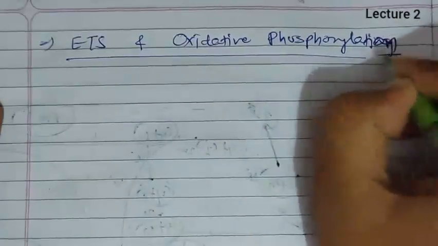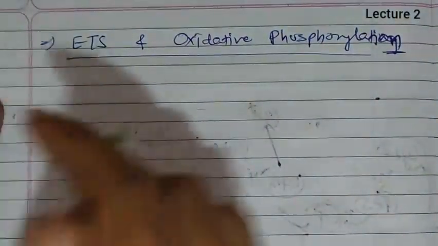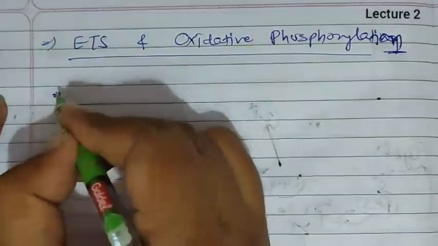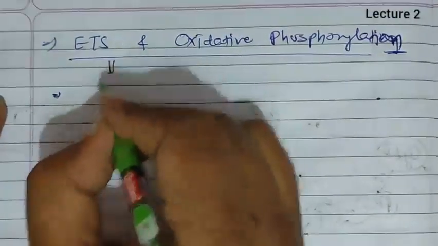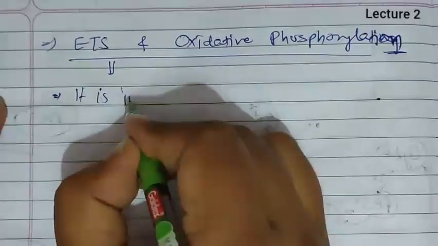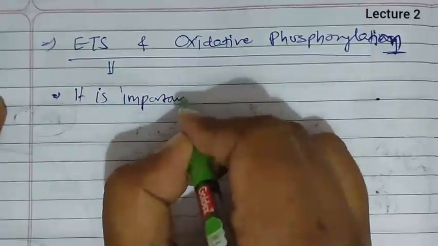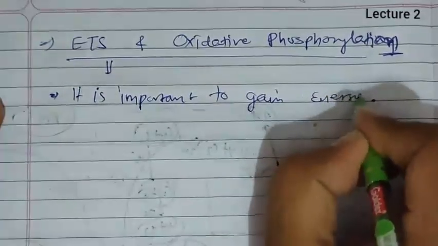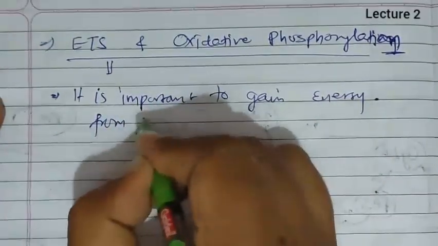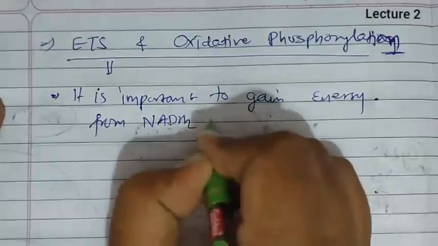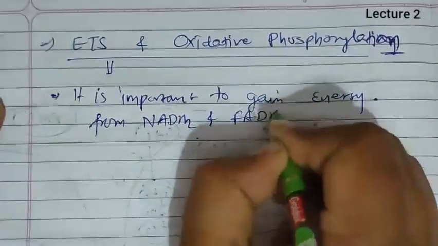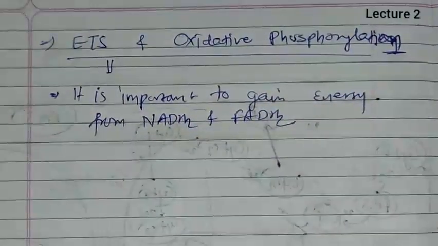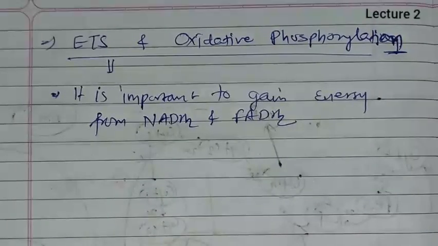It is actually oxidative phosphorylation. Okay. So now in ETS you know that it is important to gain energy from NADH2 and FADH2. Without this nothing will happen. Okay.